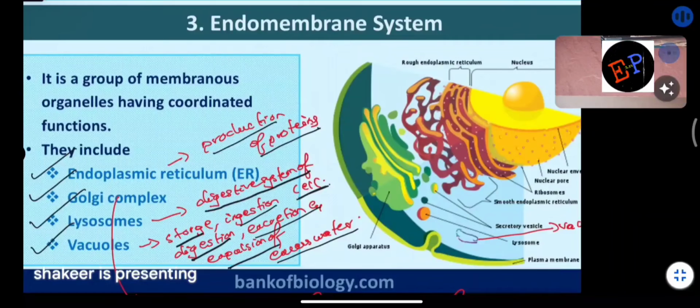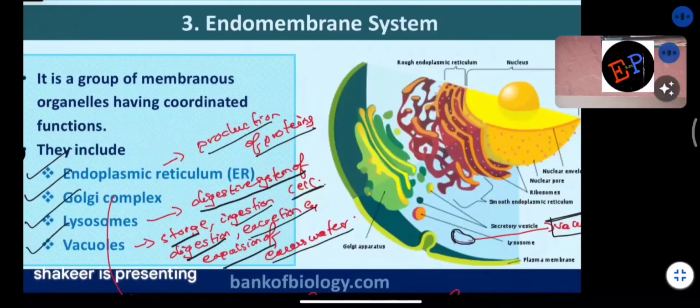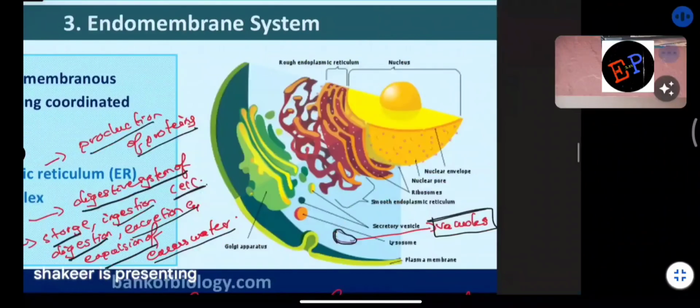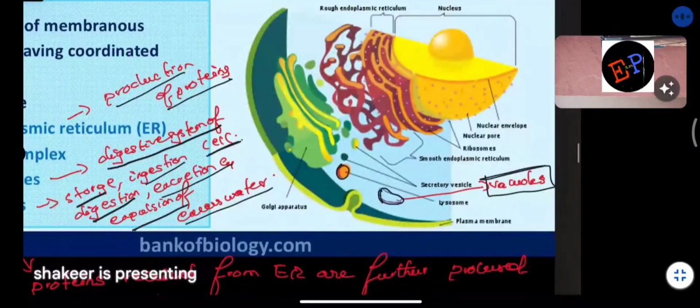The size of the vacuole varies from one type of cell to another. What is meant by vacuole we will study in detail. In the figure, this type of structure we can call a vacuole, and how much area it covers varies between different types of cells. The function of vacuoles is storage, ingestion, digestion, excretion, and removing the excess water present in the cell. Lysosomes are responsible for digestion. Here, this small yellow structure you are seeing is called a lysosome. Clear?